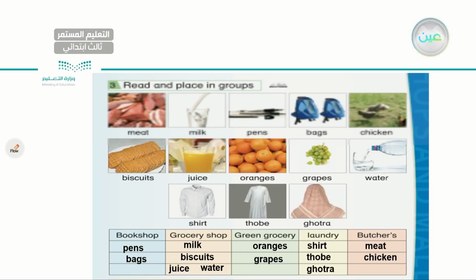Very good. So let's read our columns one at a time. Let's start with the bookshop. What can we buy from a bookshop? Pens, bags. What can we get from a grocery shop? Milk, biscuits, juice, water. How about the green grocery? What can we get there? Oranges, grapes. In the laundry, we might wash shirts, soap, and ghutra. And at the butchers, we might buy chicken and meat. Chicken and meat. Very good. Make sure you are writing these answers in your book.